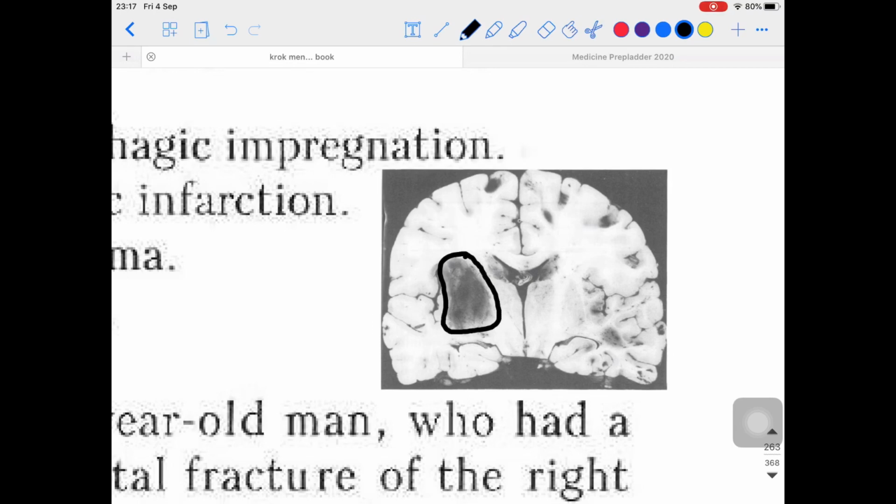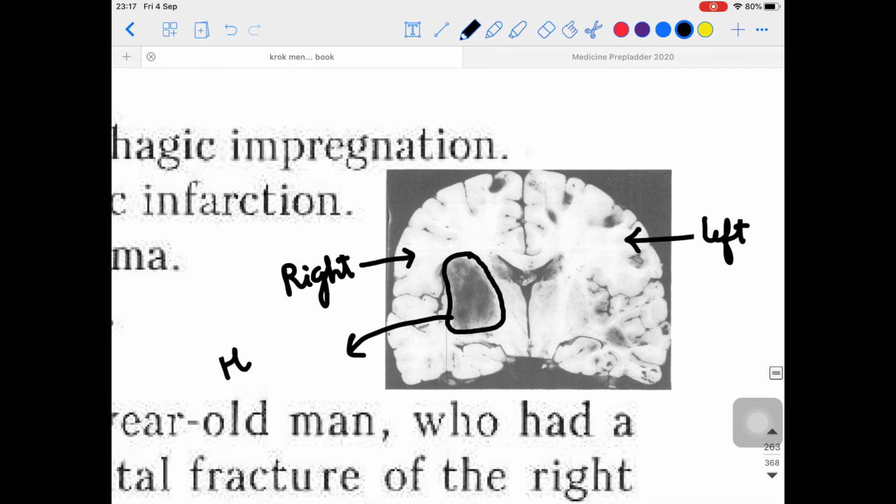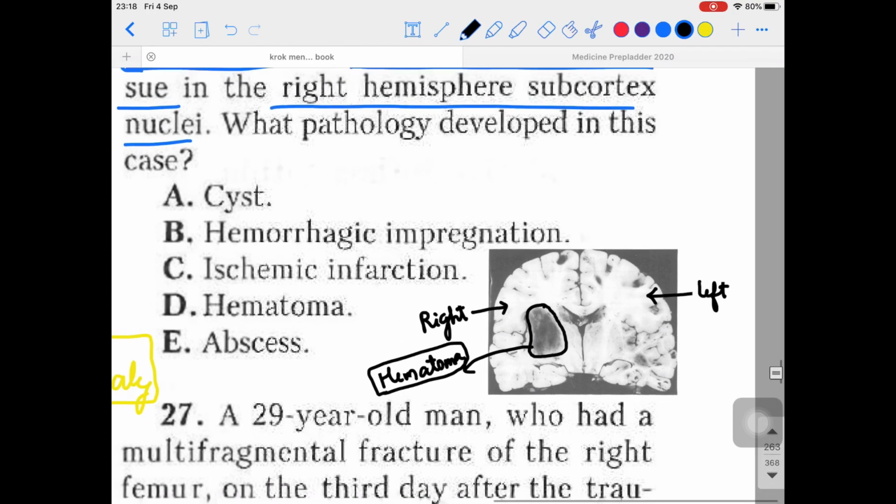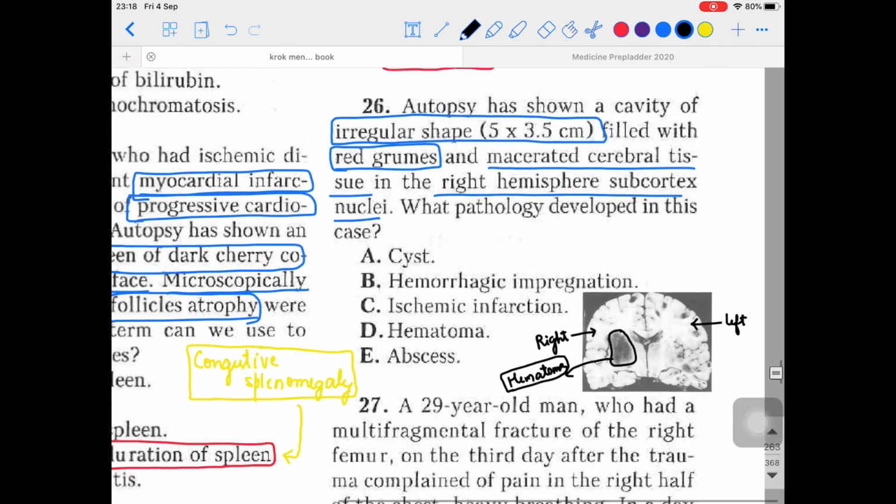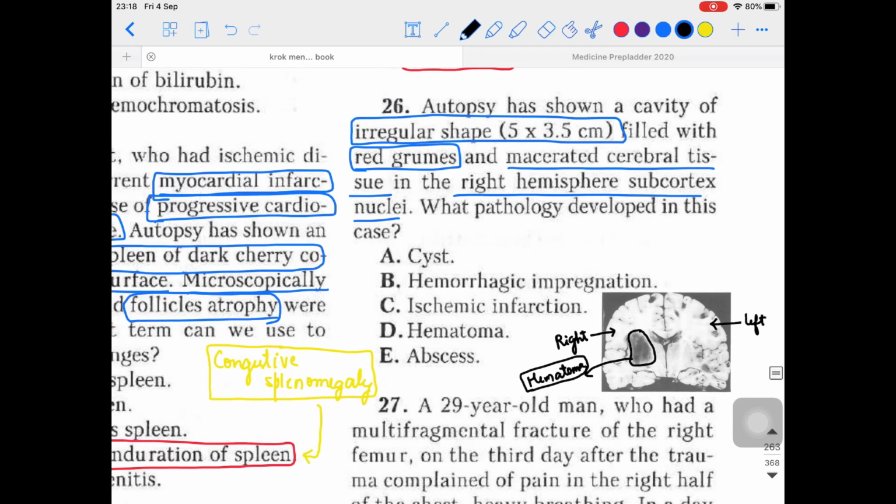Okay, so what is actually happening? Look, this is the left cerebral hemisphere. This is the right cerebral hemisphere, and in the right cerebral hemisphere we can see this situation. This is the hematoma. Fine. So that's what we are considering. So this situation is hematoma. What actually happens? The blood is making a clot, and that is appearing in the subthalamic region of this right cerebral cortex. Fine. So that is the problem which can be appreciated over here.